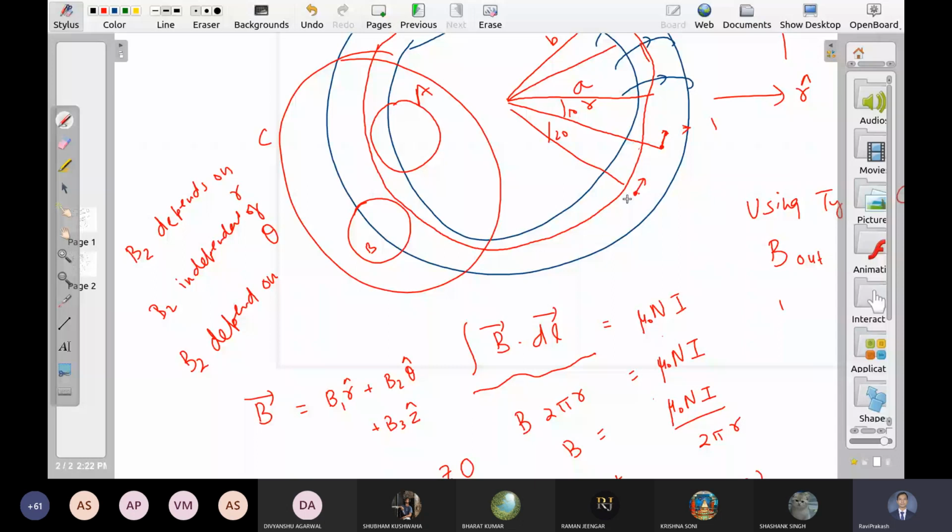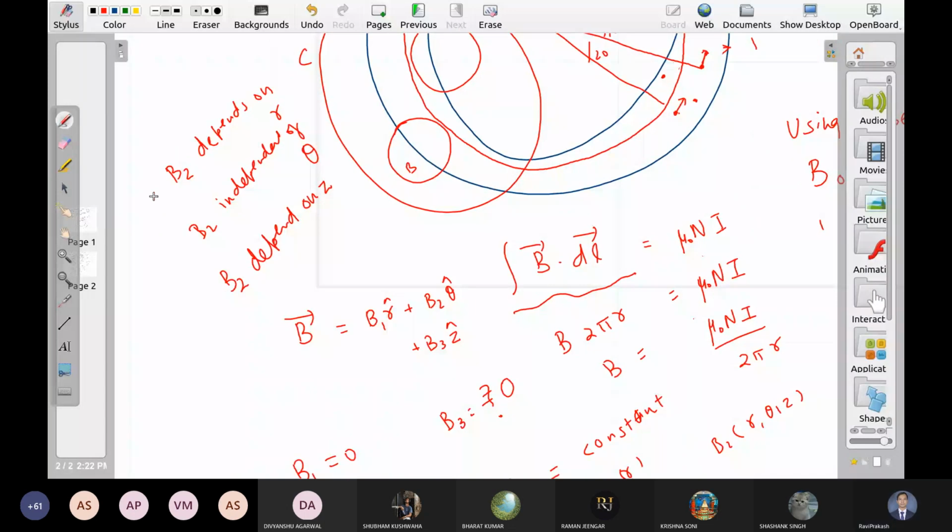So you see r and z are playing roughly the same role. When you go along r, you are going from one side to the other side. You see the same case along z also, right? So this is the possibility from the symmetry. We do not yet know the behavior of B2, but one thing is clear. What does it depend on r? We do not know. What does it depend on z? We have no idea. But this is confirmed: it does not depend on theta. Agree?